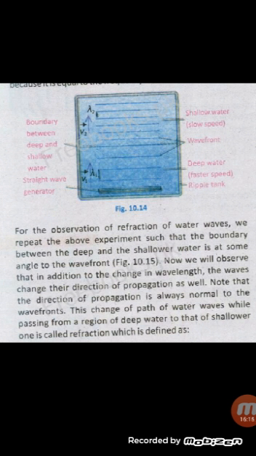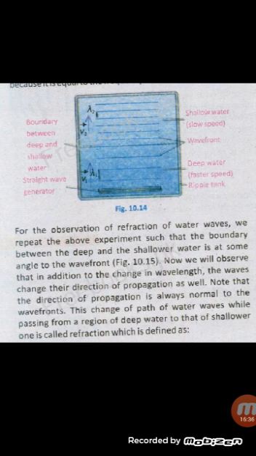Means to observe the refraction of water waves, we can repeat the above experiment such that the boundary between the deep and the shallow water is at an angle to the wave front. When the wavelength changes, the waves also change their direction of propagation, and this direction of propagation is normal to the wave front.